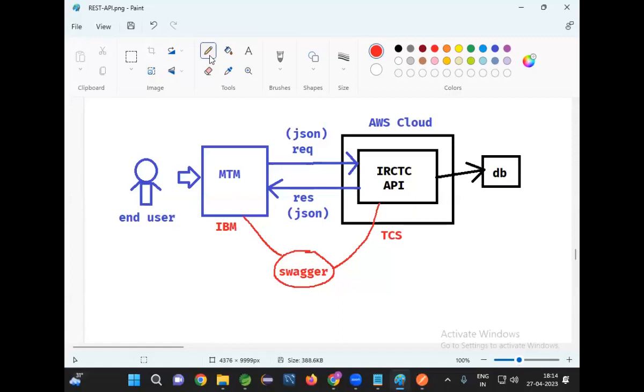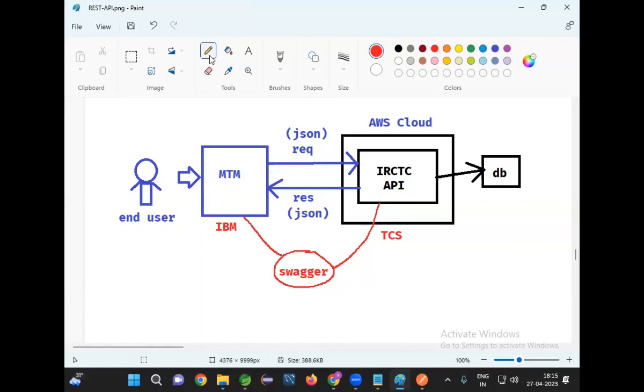Without having API documentation, you cannot develop the consumer because you don't know what is my API URL. You don't know what data I'm expecting to book the ticket. You don't know what output I will give you. So that's why for every API, documentation is required so that consumers can understand the API. Based on the documentation, they will develop the logic to access my API.